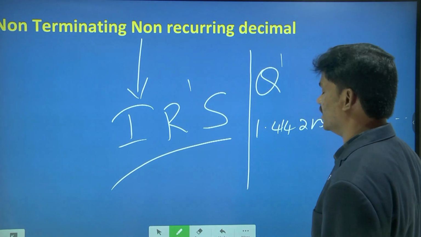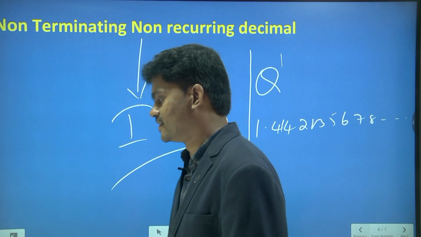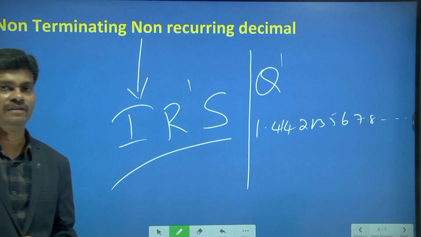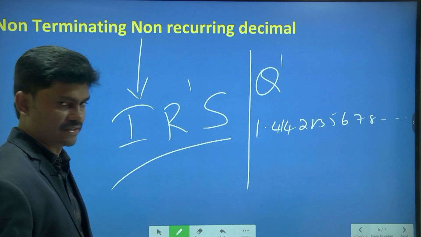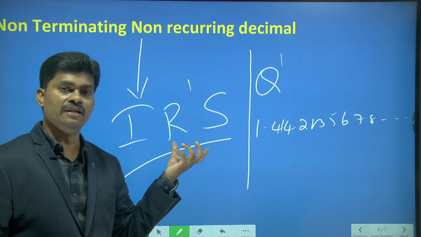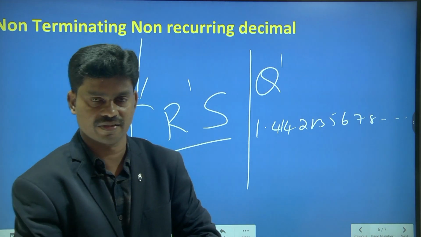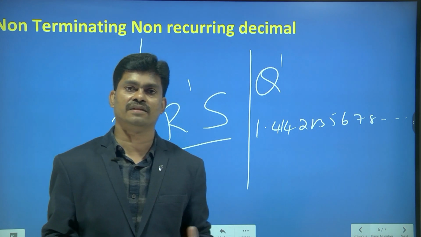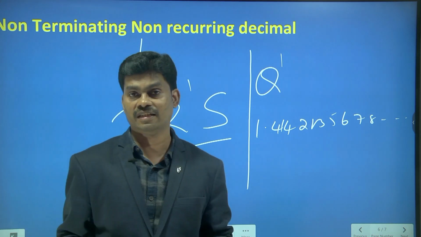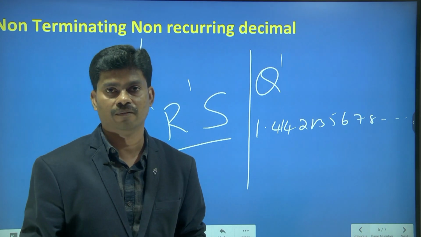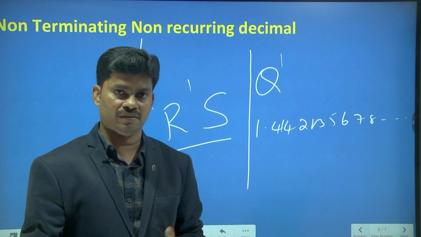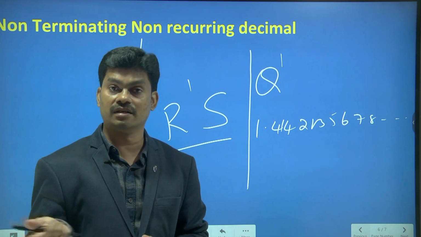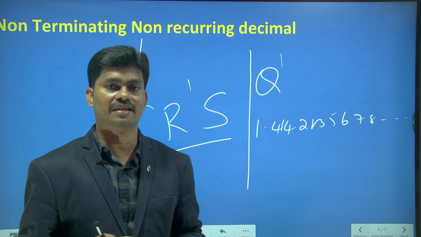Right. Non-terminating, non-recurring decimals. So in this session, what do we learn? What is a rational number? What type of numbers can we call rational numbers? And decimal representation of the rational numbers. We can classify decimals into three types: terminating, non-terminating recurring, and non-terminating non-recurring. Terminating and non-terminating recurring we can call rational numbers. Non-terminating, non-recurring we can call irrational numbers.